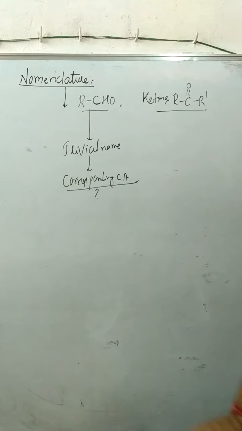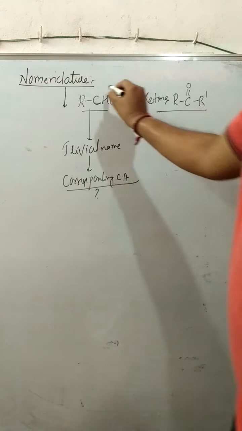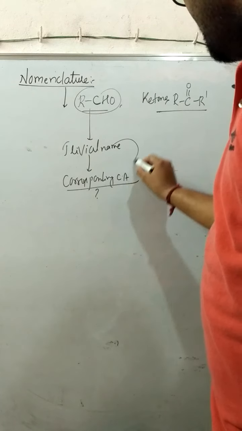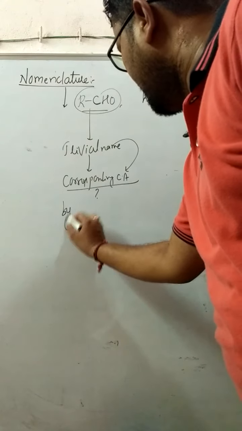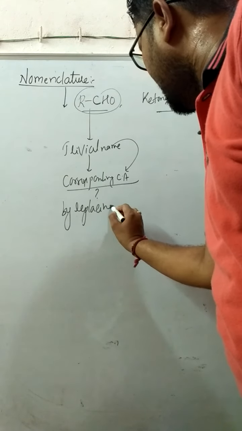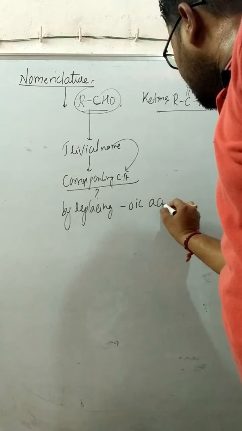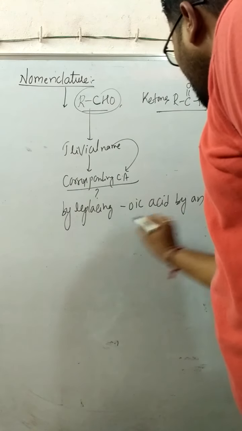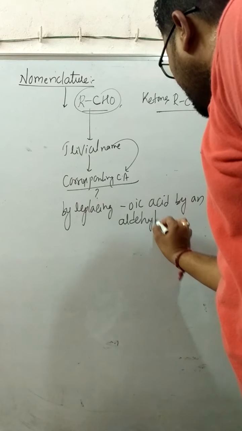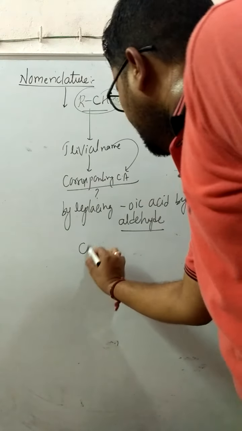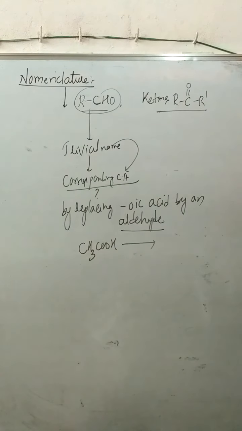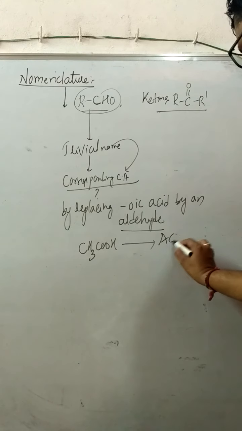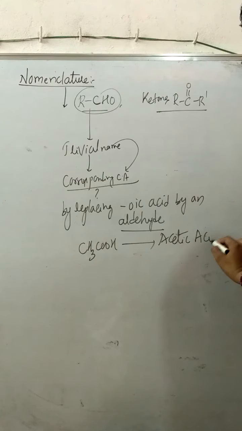A question arises, how are they derived from the corresponding carboxylic acids? The concept tells that the trivial names of aldehydes are derived from the corresponding carboxylic acids by replacing OIC acid by aldehyde. For example, if I take CH3COOH, it is called acetic acid.